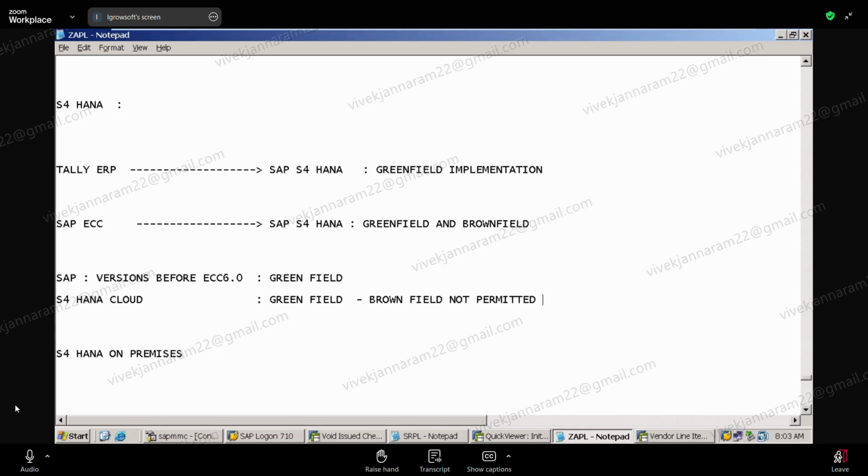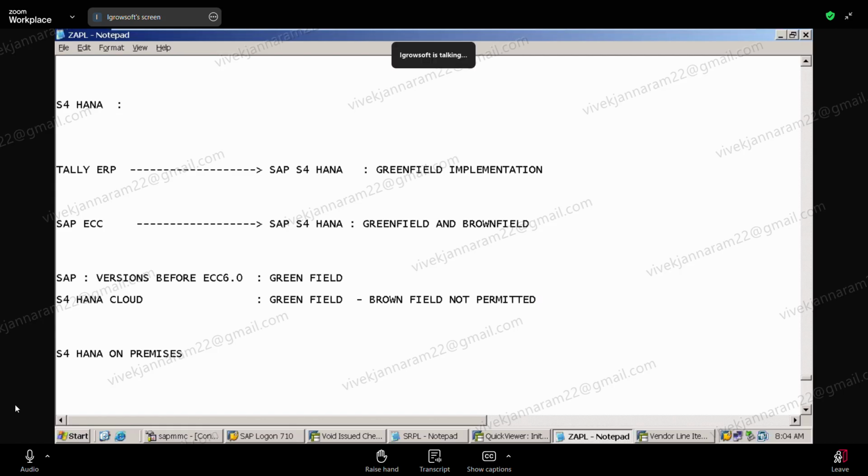Now there is something new, I said hybrid cloud. In hybrid cloud, they are permitting a little bit. Changes will come over time. In the beginning, they said brownfield is totally not permitted. Now they are saying hybrid cloud is there, and certain things you can bring. That is left to discretion. But understand, on cloud, brownfield is restricted. You cannot do it.